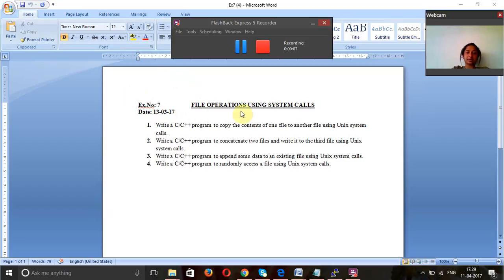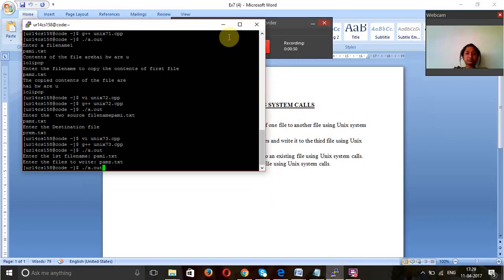My seventh experiment is file operation using system calls. My aim is to write C programs to copy the content of one file to another file using Unix system calls, to concatenate two files, to append some data, and to randomly access a file using Unix system calls. So now let's move to the program.